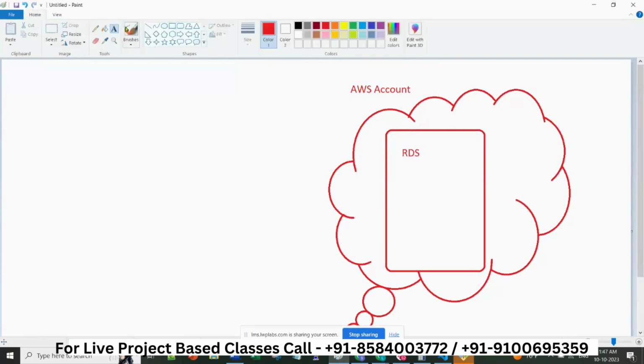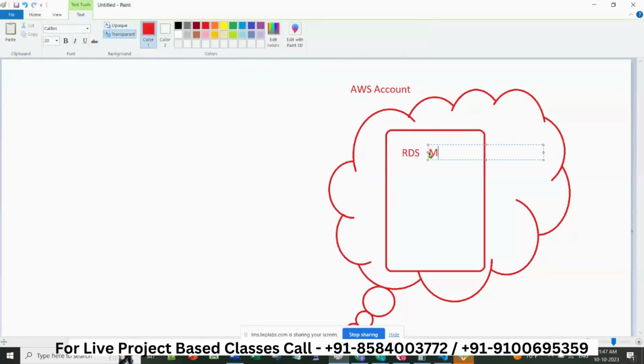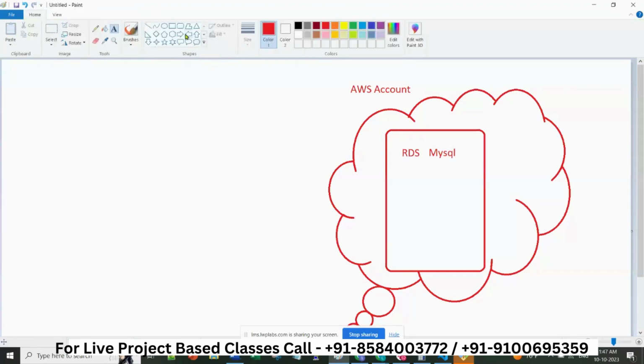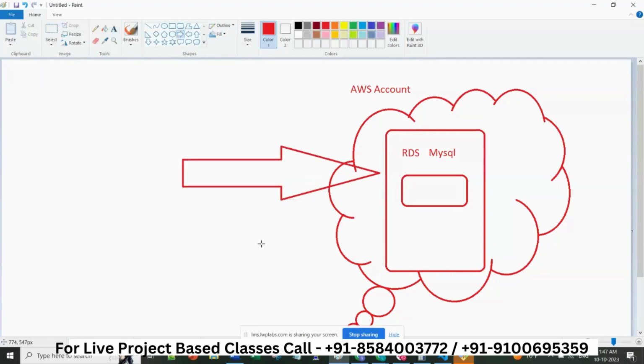In this RDS, this is a MySQL database, and you have to take a backup of it. For this, there is a requirement that you create a script, because every time developers change anything, they will ask you to take a backup. It is a pain to take a backup again and again by remembering the command, so you write a script to do that.